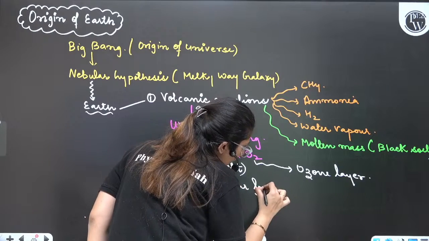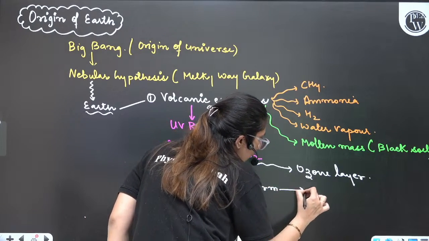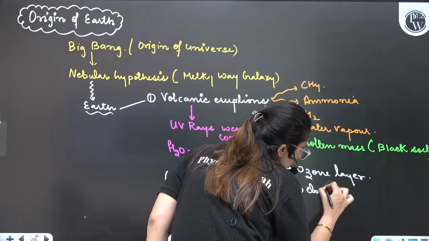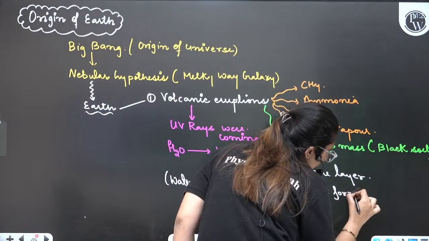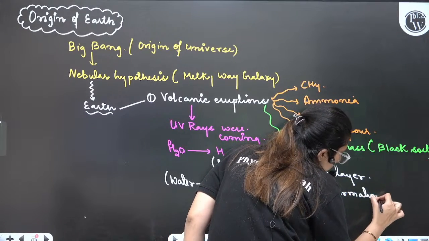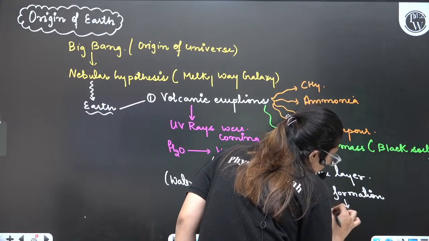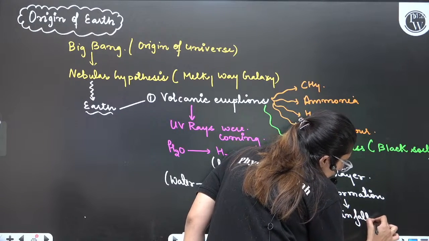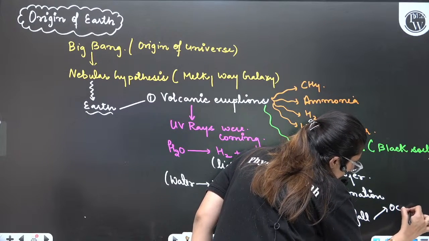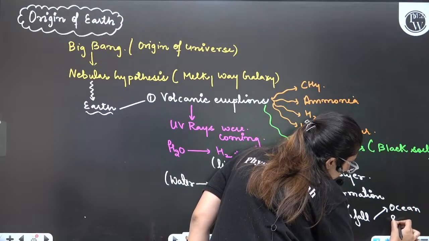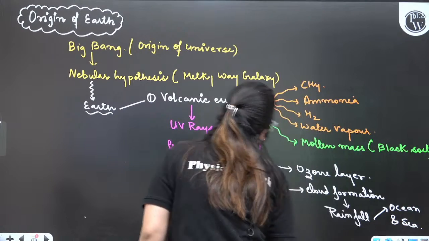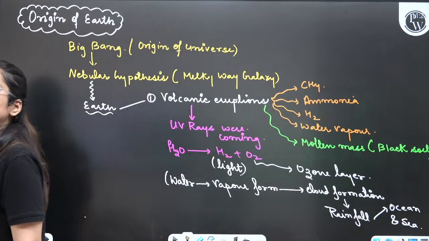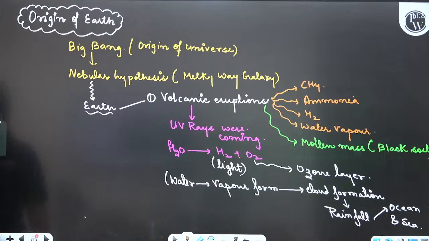Because of the vapor form, there was cloud formation, and because of the cloud formation, there was rainfall. And because of the rainfall, today we have ocean and sea. Yes, all of you?